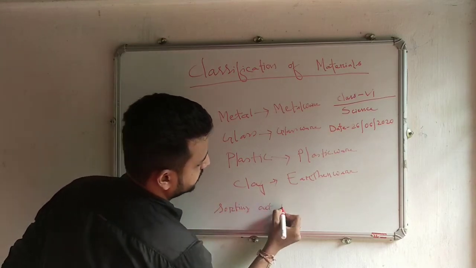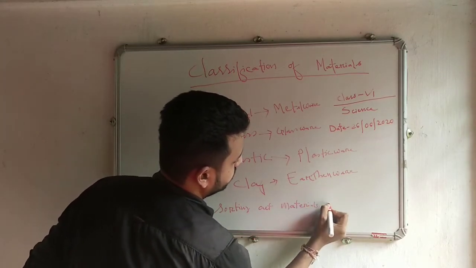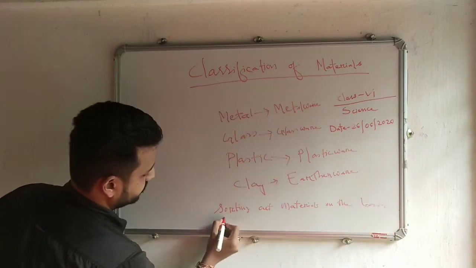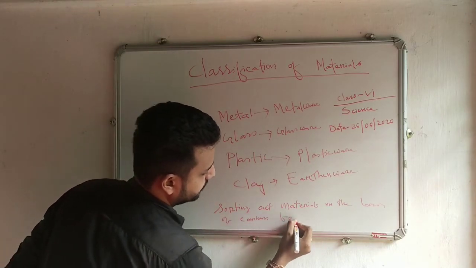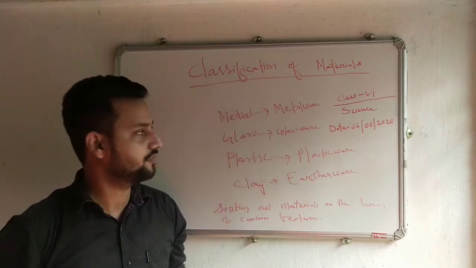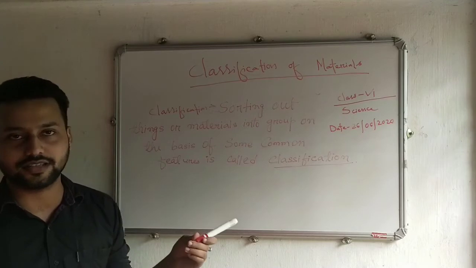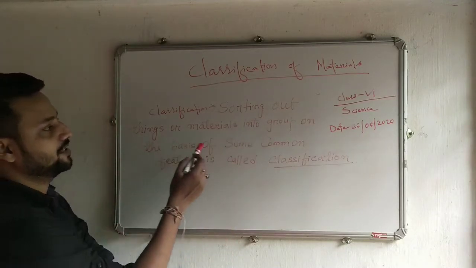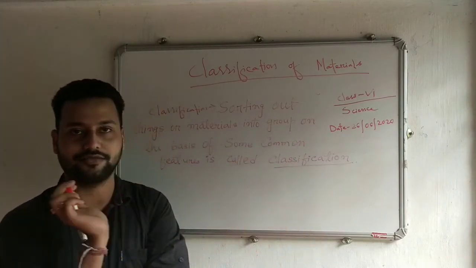So by looking at this classification, we can say that classification is sorting out materials on the basis of common features. So this is all about classification of materials. Now we learn about what is classification. So classification is sorting out things or materials into groups on the basis of some common feature.